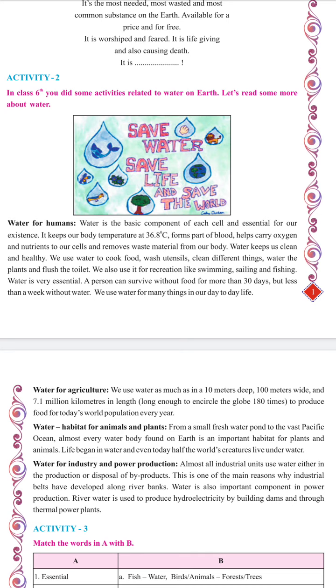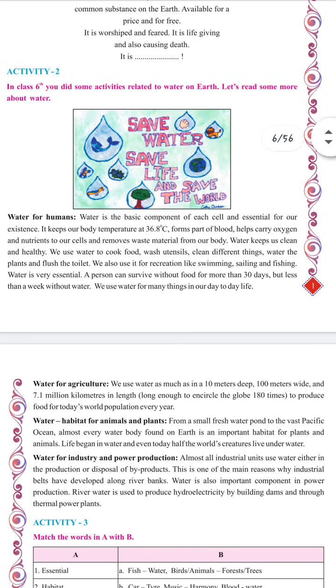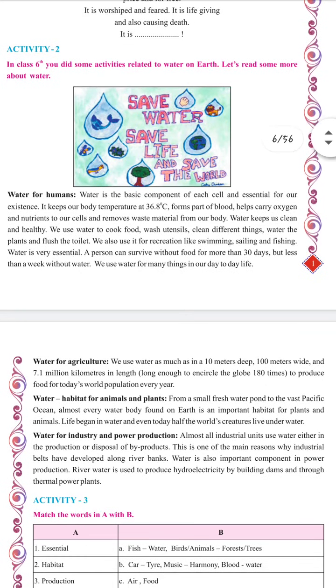At our house also, we use water for cooking food, for washing utensils, for cleaning different things, and for watering the plants, flushing the toilets, etc. We also use it for recreation. Activities like swimming, sailing, and fishing are totally dependent on water, because you cannot swim in an empty pool, or sail when the water is absent. Water is very essential. A person can survive for more than 30 days without food, but a person cannot survive for even a week without water.